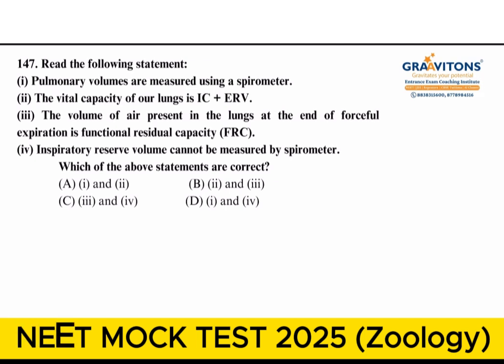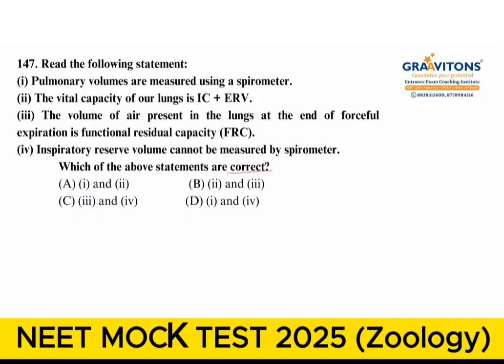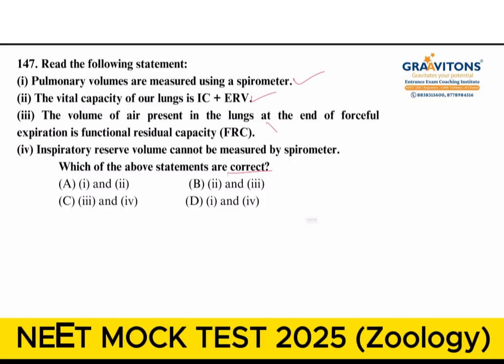And next question, read the following statements. Which of the statements above are correct? We have to choose the correct statements here. First one, pulmonary volumes are measured using a spirometer. This is correct. And the second, vital capacity of the lungs is, yes, inspiratory capacity plus expiratory reserve volume. This statement is also correct. The next one, the volume of air present in the lungs at the end of forceful expiration is functional residual capacity. This statement is wrong.